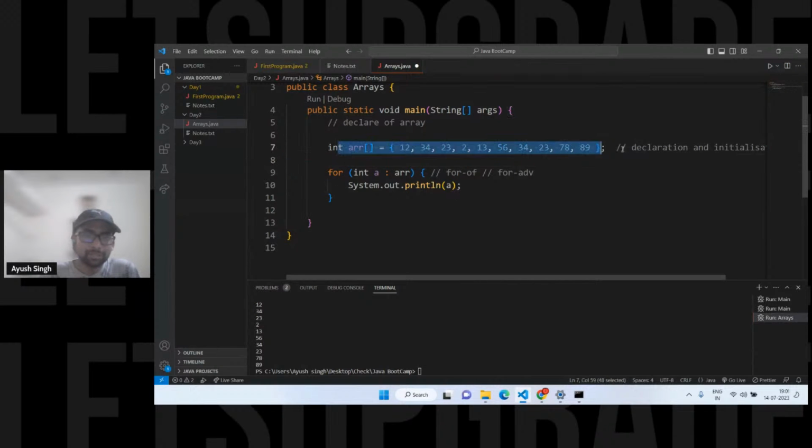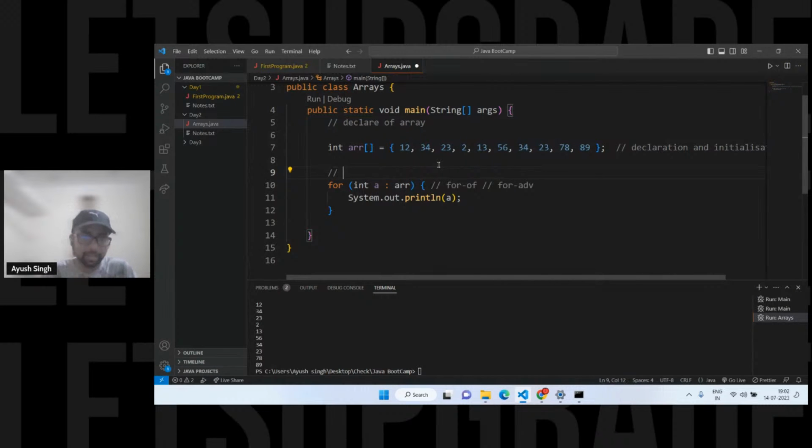So this is the initialization part, saving the values at the same time in one line. What I want here is to sort these elements. I want the output something like this, in the array only. The sorted one is 2, then 12, then 13, and here we have 23, 23 two times, then 34, like this. Whatever numbers we have, obviously I want to sort them in ascending order.